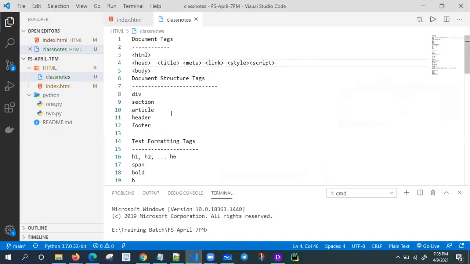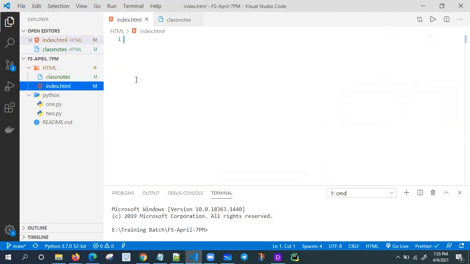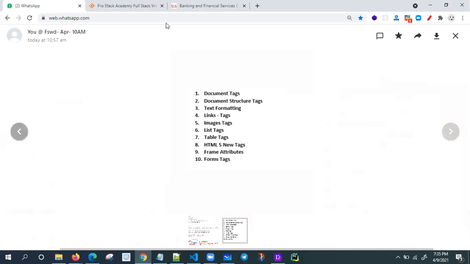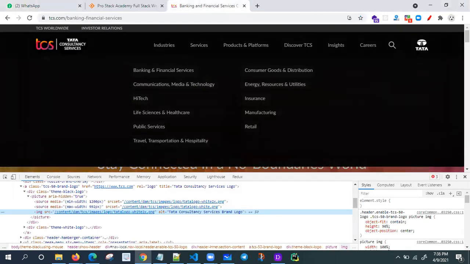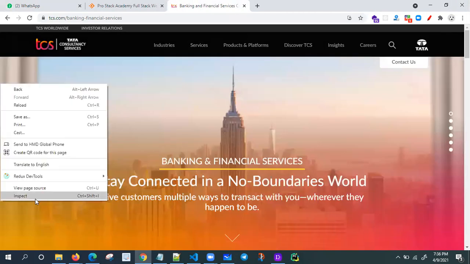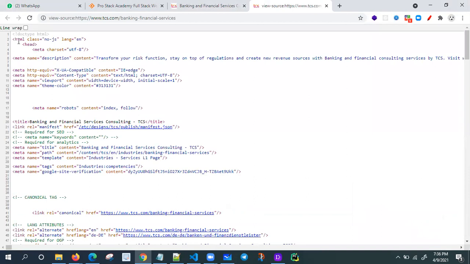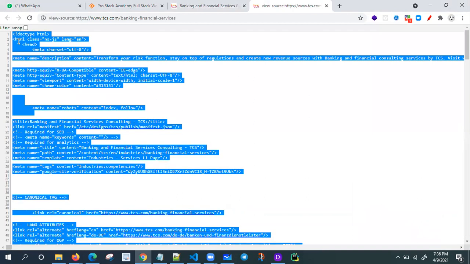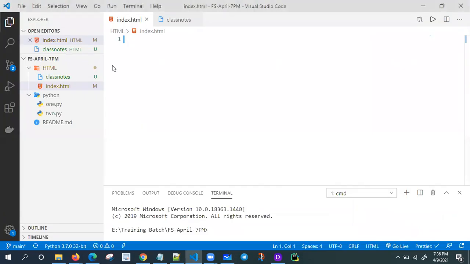Let me try this one. I want to create one web page now, index.html. I told you, if you take any website, 3 tags are mandatory. If you take tcs.com, let me open the view page source. I'm going to copy the code now into tcs.html.